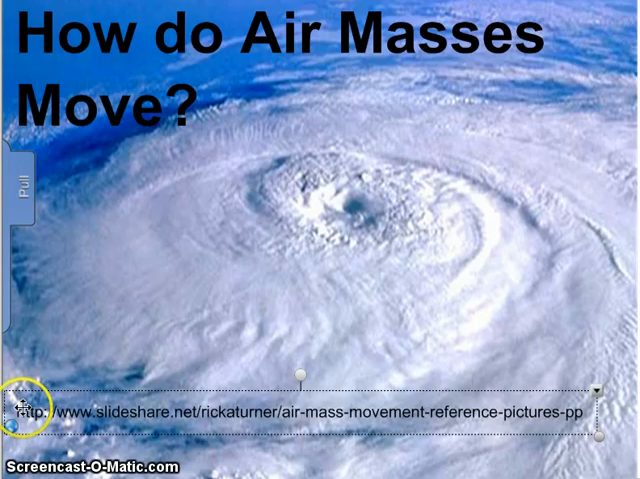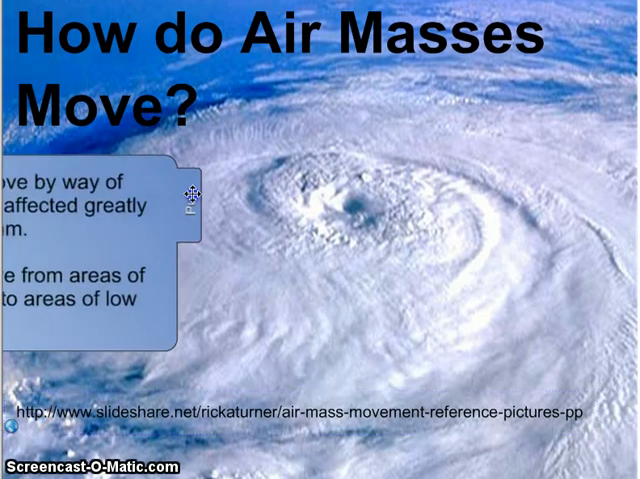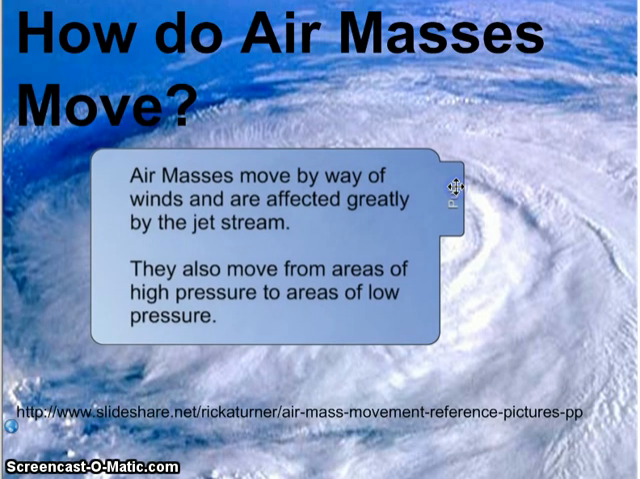So, let's talk about how these air masses are moving in the first place. How do air masses move? Air masses are affected and moved by wind and jet streams. Wind occurs because you have air that is trying to move from an area of high pressure to an area of lower pressure.